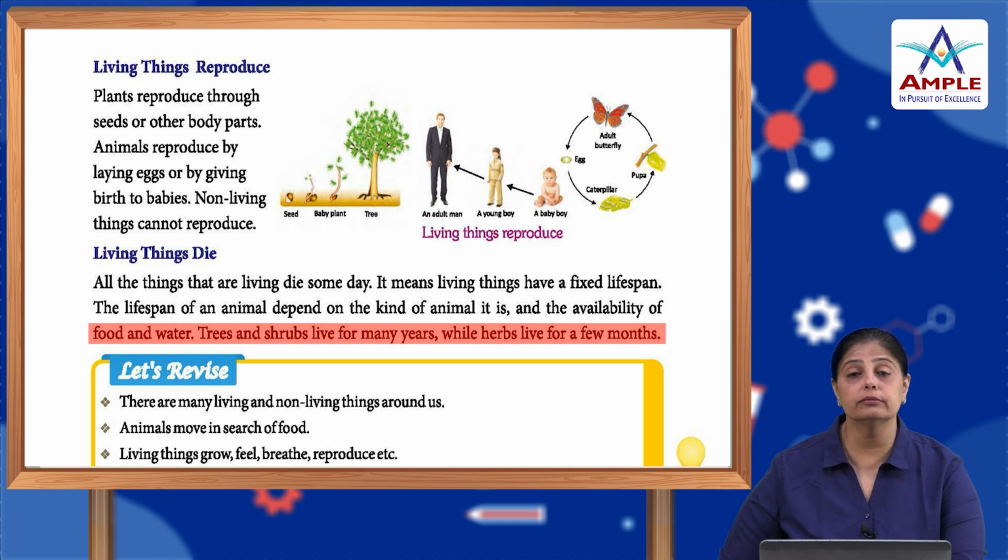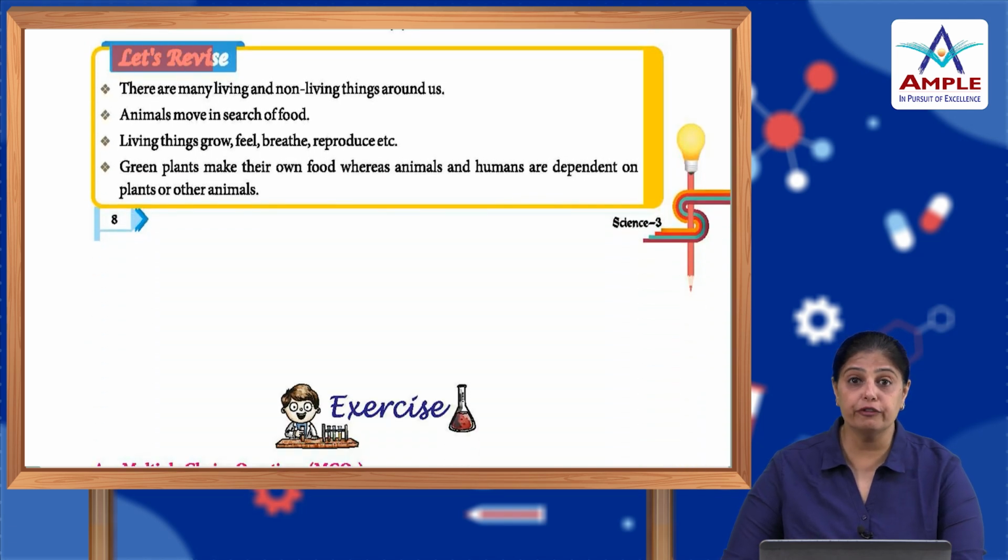Some animals' lifespan depends on food and water. Trees and shrubs can live for many years, but herbs have weak stems, and that is why some herbs are very seasonal. They live only for a few months. Now, let us see how much you have followed. Let us do a revision.